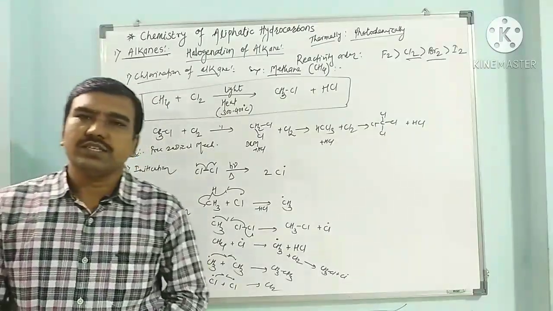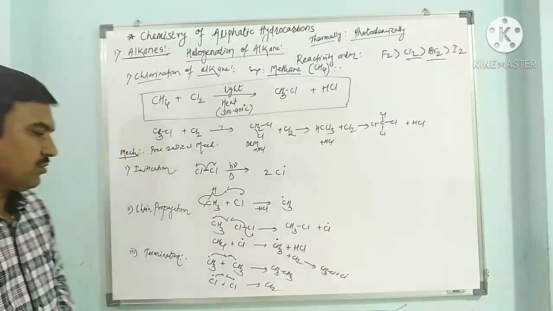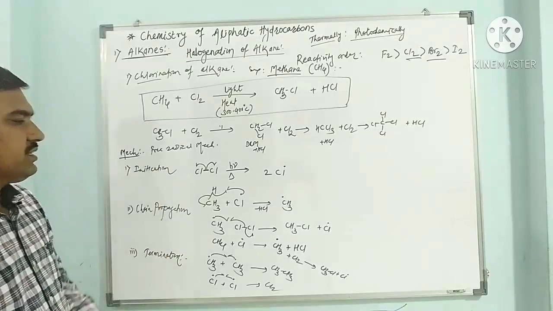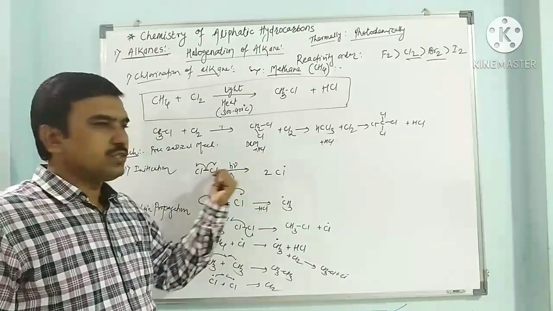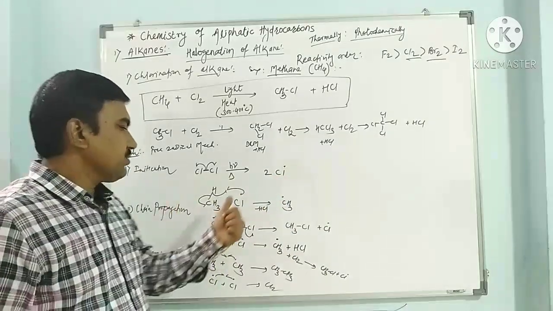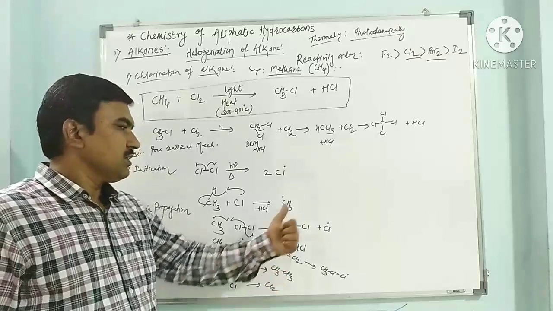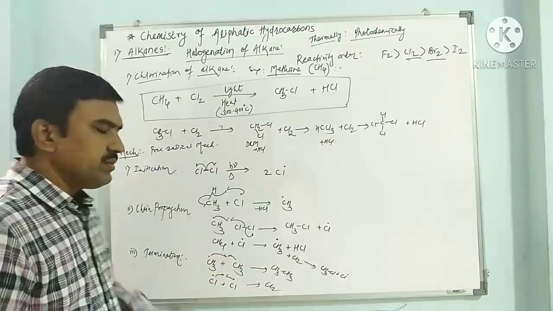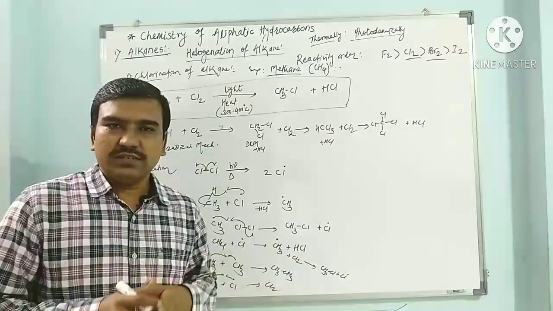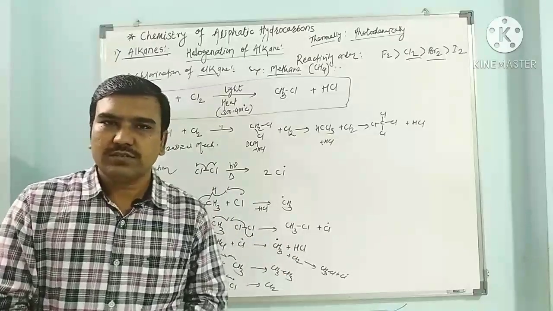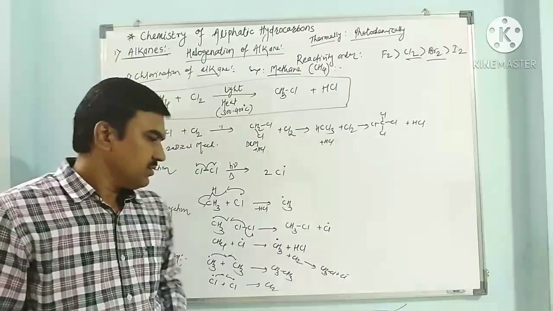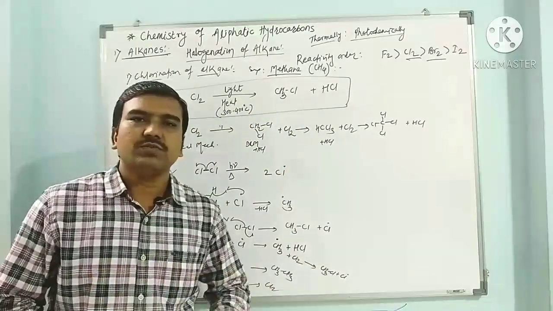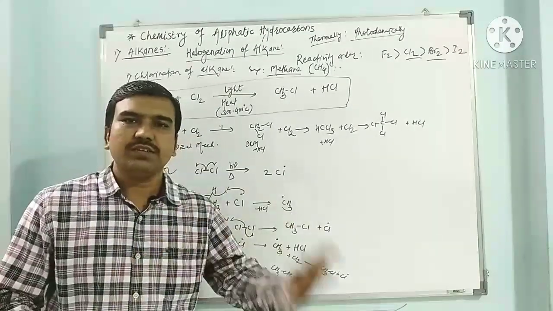This is also a very essential step during the chlorination of methane or chlorination of alkanes. We have discussed 3 steps: initiation, propagation and termination. In the initiation, chlorine undergoes dissociation and gives chlorine radicals. In the propagation, the chlorine radical combines with methane and gives a methyl radical, which treated with chlorine gives methyl chloride. And in the termination, all the available radicals interact and combine with each other and give final products, meaning stable products which do not undergo further free radical reactions. Here ethane is obtained, chlorine is obtained. In this way the reaction can be terminated or concluded.